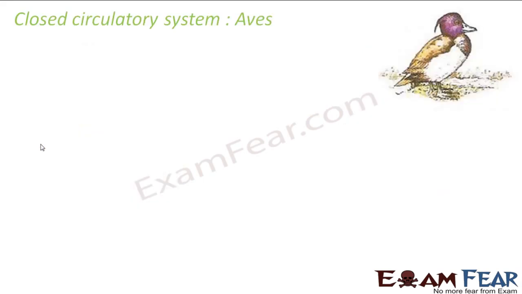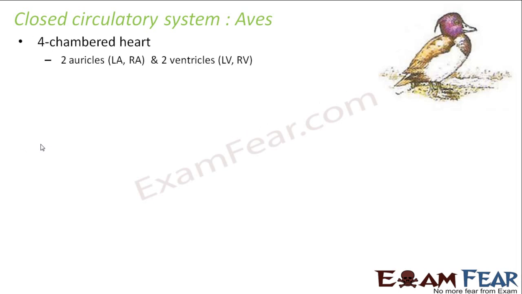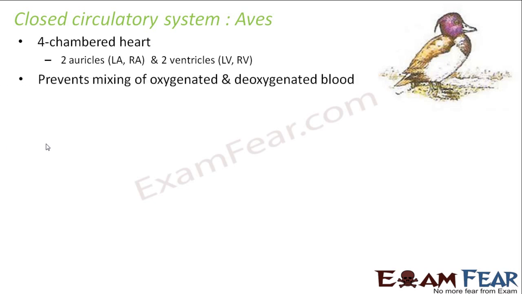Let us now discuss the closed circulatory system of aves, that is how the circulation process takes place in case of a four-chambered heart. So this is very similar to that of human beings. So you have four-chambered heart with two auricles and two ventricles. So the concept will still remain the same, but we will just see what kind of circulation takes place here. So in this case, since we have two auricles and two ventricles, there is no mixing of oxygenated and deoxygenated blood. Double circulation takes place even in this case.